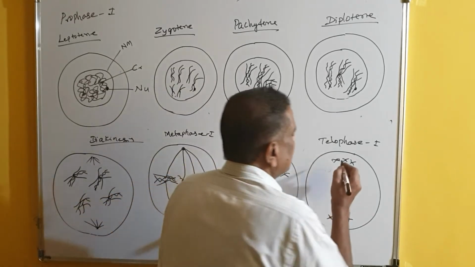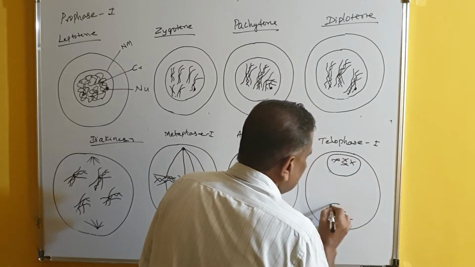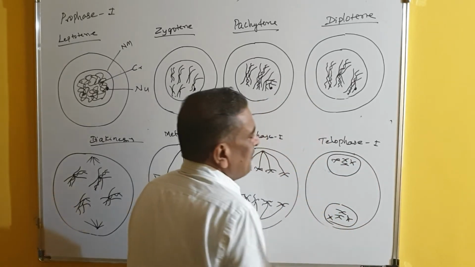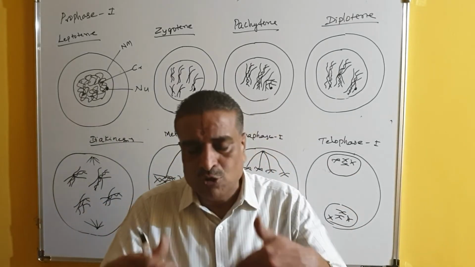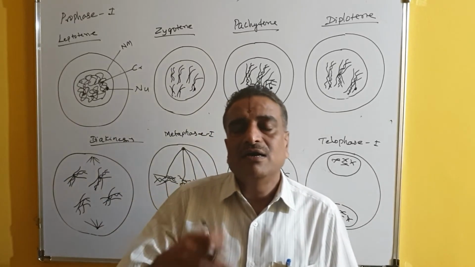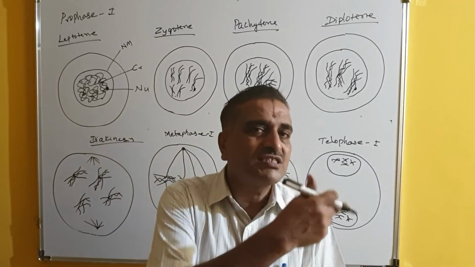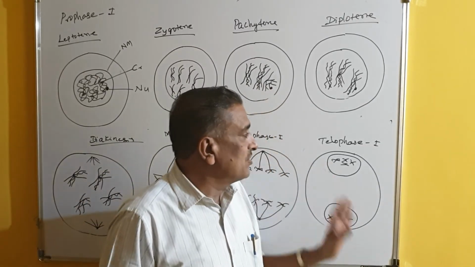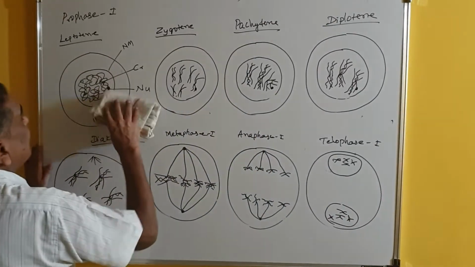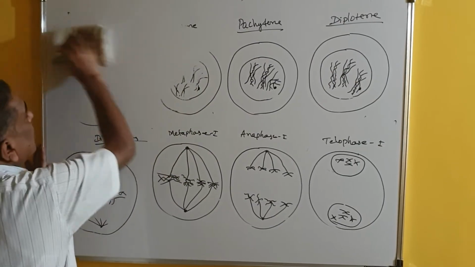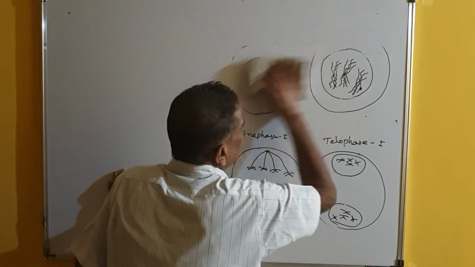Okay. So this is telophase 1. The nuclear membrane reappears, and the chromosomes undergo decondensation into the chromatin network and the nucleolus reappears. Whatever has taken place in diakinesis, the reverse takes place, and this is called telophase 1. And after telophase 1, we are entering into meiosis 2.